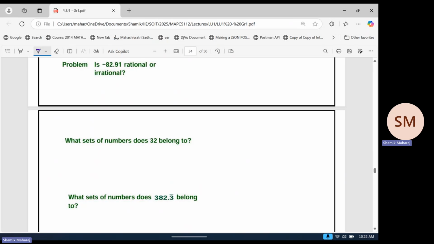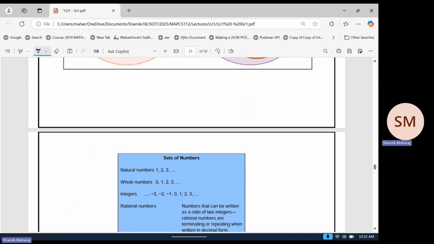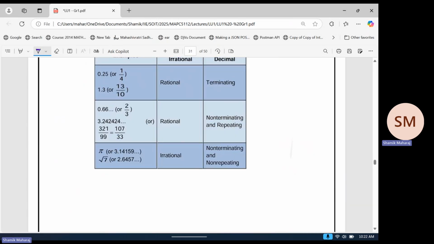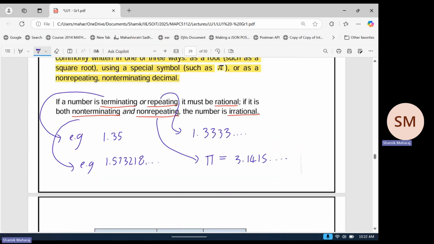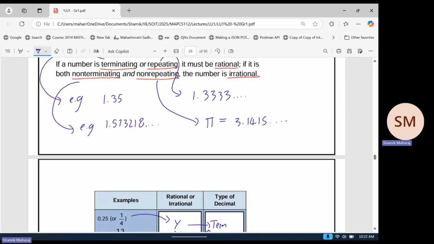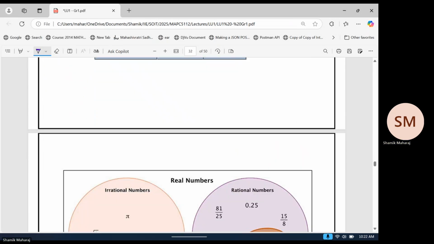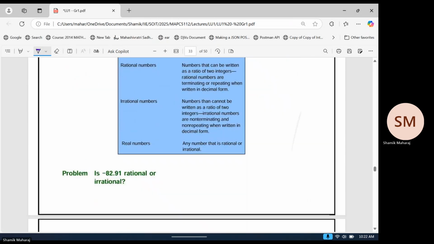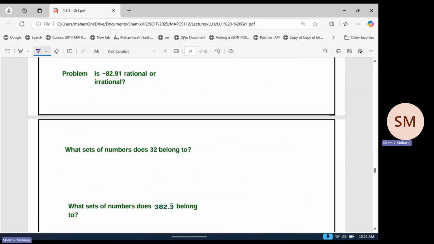If it's terminating, that means rational. So just go back and check the criteria if you get confused. It's okay. We always go back and check. It's right up here. So terminating, right? It's only 2 decimal places after the decimal. So it's definitely terminating, and that's all we need to know that it's rational. So this one here is rational.